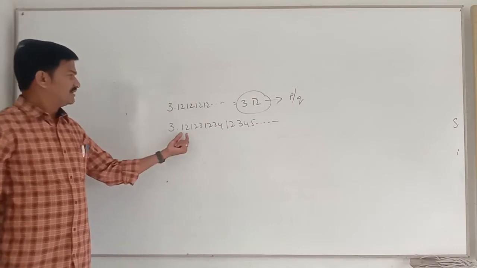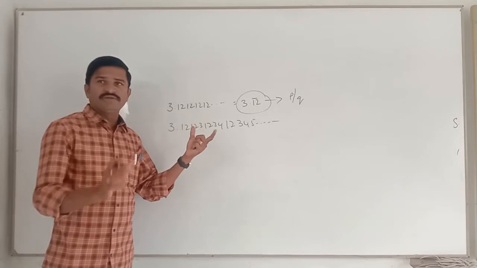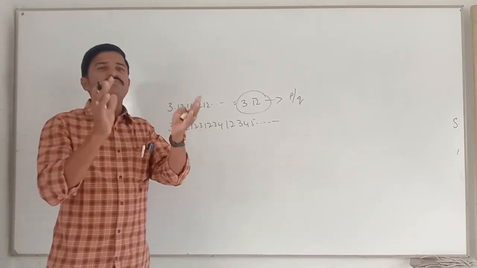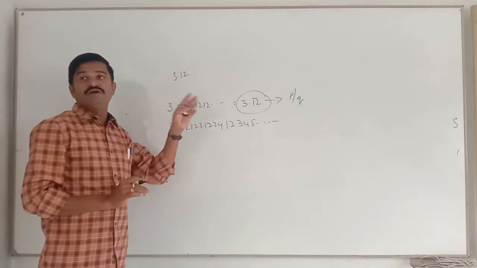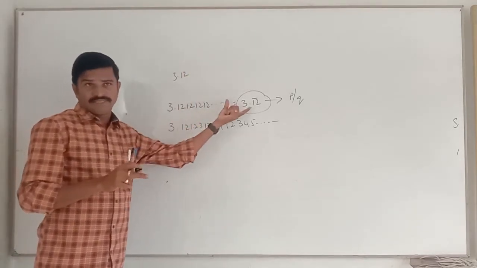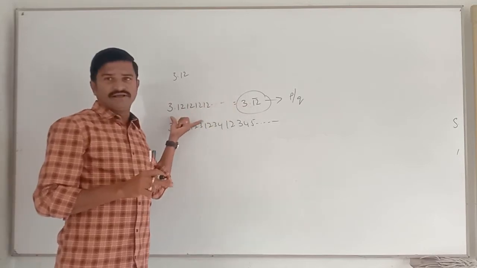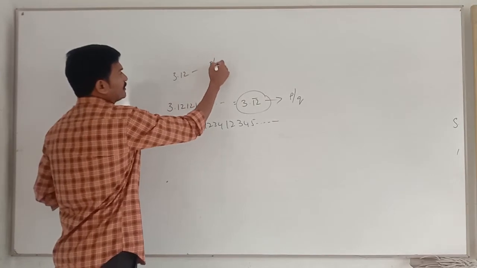This is not terminating. Terminating means it should stop, like 3.12. That's it, it is terminating; the decimal part ends. Here the decimal part cannot end. It is repeating, so it is not terminating. So we can convert it into P by Q form. This also we can convert into P by Q form.